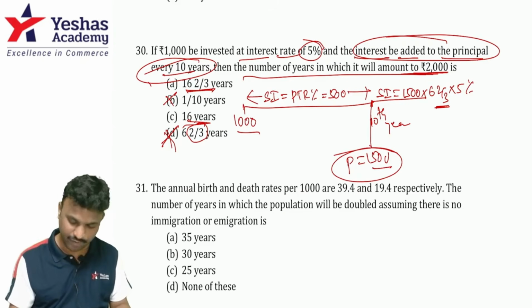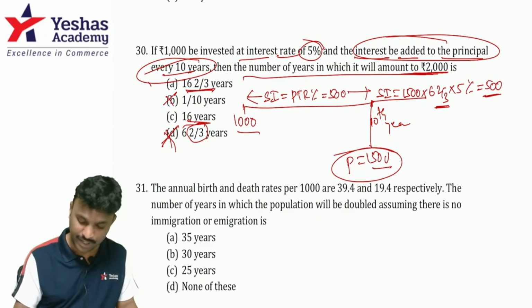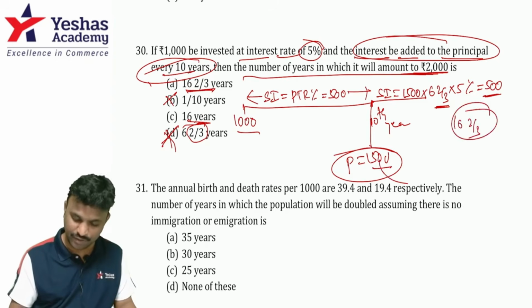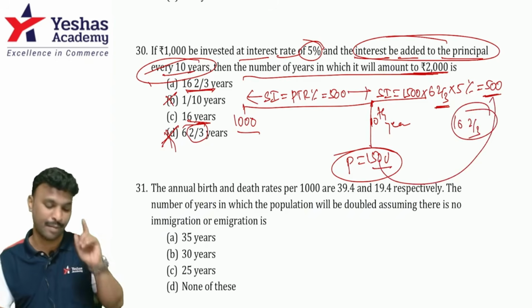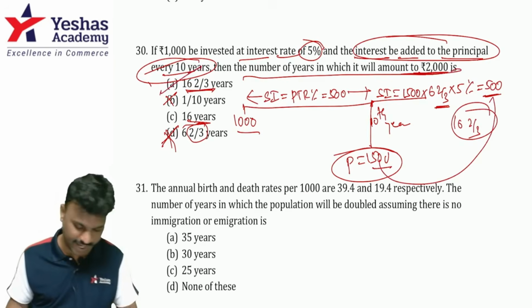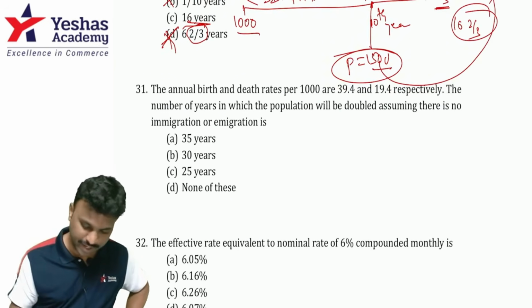That fetches me 499.99. That means 500 rupees as the interest at the end of 16 2 by 3 years. 1500 plus 500 gives me amount of 2000 rupees. That means option A is the right answer. Guys, moving on to the next question.